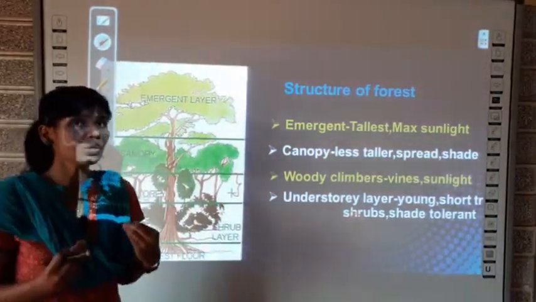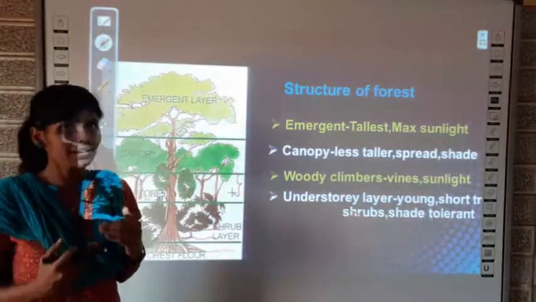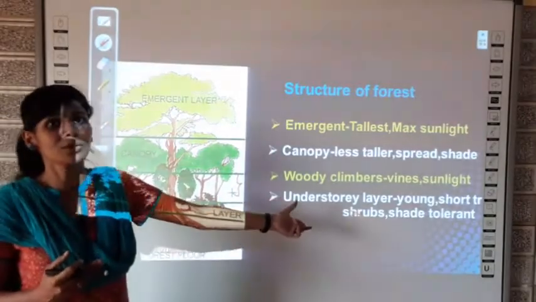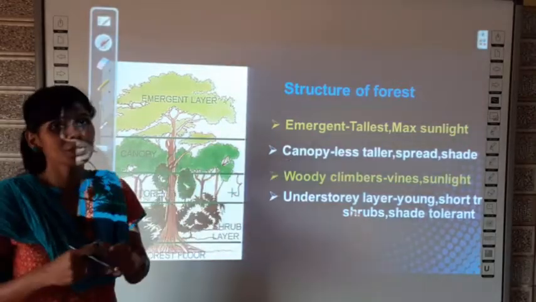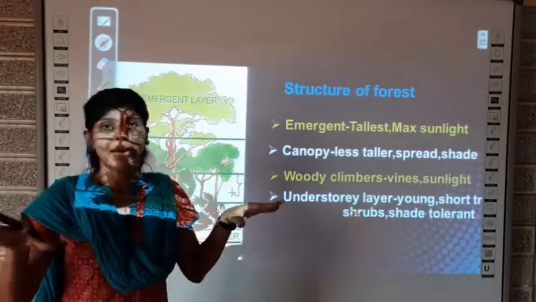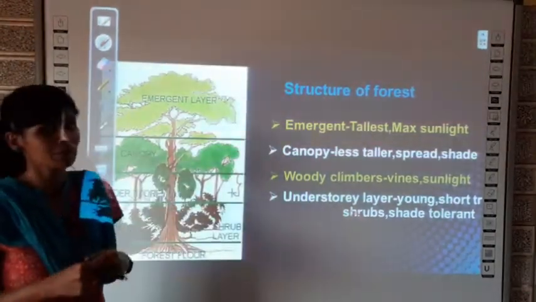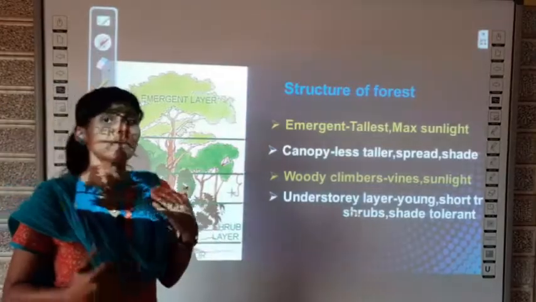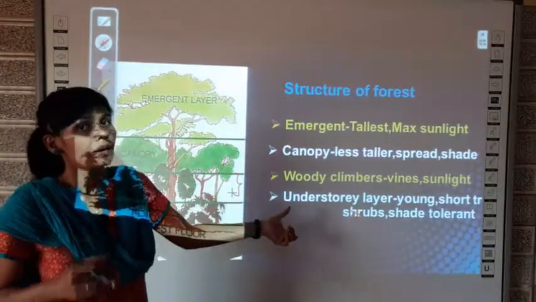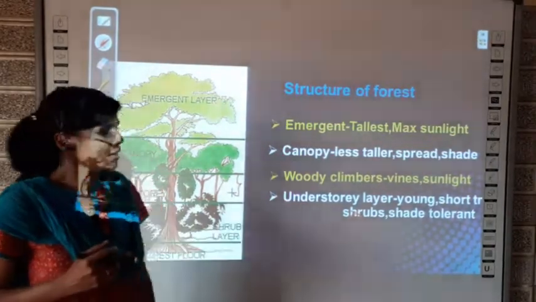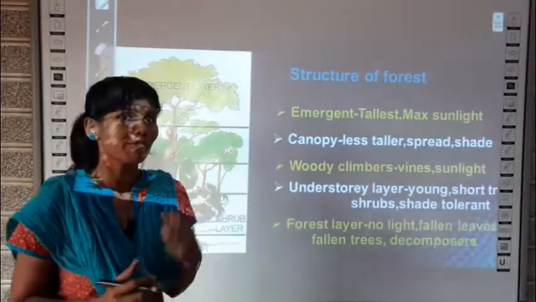And what do you think about their survival? Only the plants which can survive in the shade region, because this understory layer will not get much sunlight. The canopy trees are widely branched and they do not provide proper sunlight for the plants which fall in the lower layers. Okay, so whichever plants can survive in a shady atmosphere, only those plants can survive in the understory layer. And the last layer is called the forest layer.